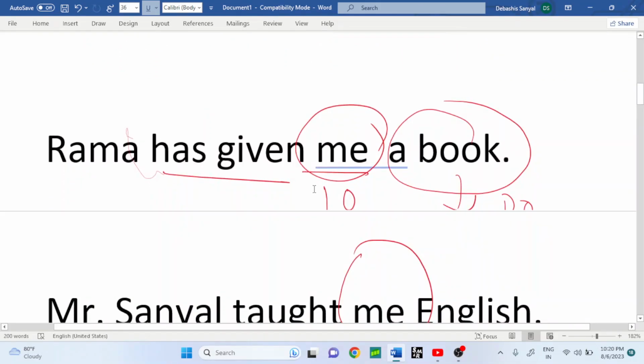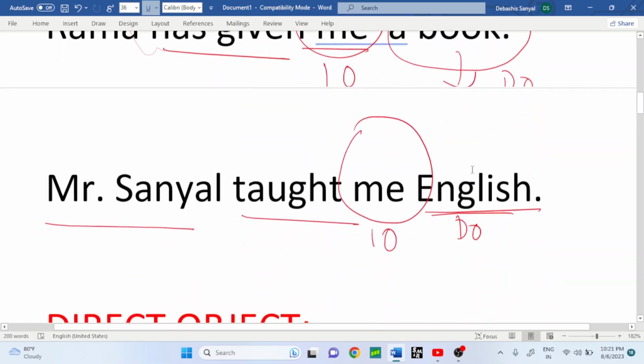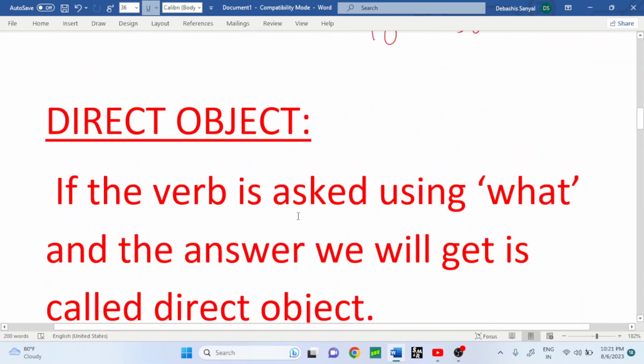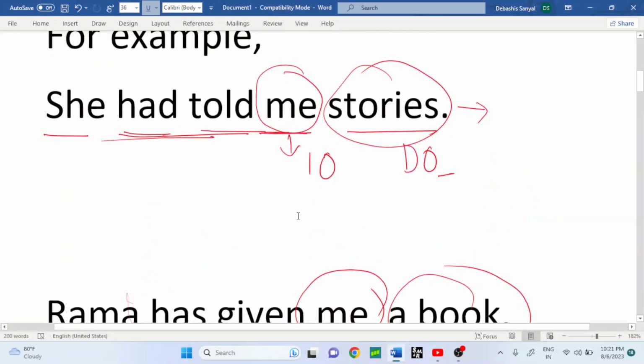In the same way, ask the question by yourself using what and whom, and see why it is an indirect object and why it's a direct object. Mr. Sannal taught me English in this respect also. Then you have already understood the definitions of direct object and indirect object.